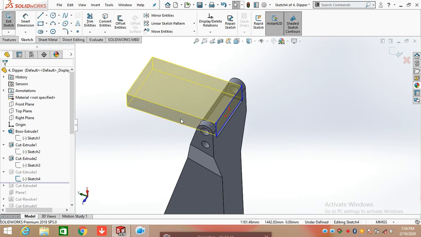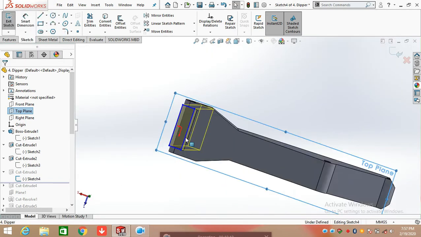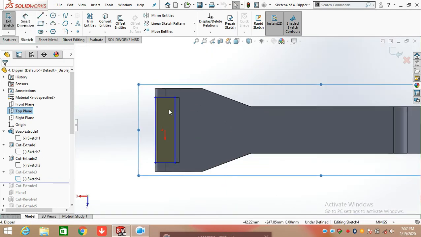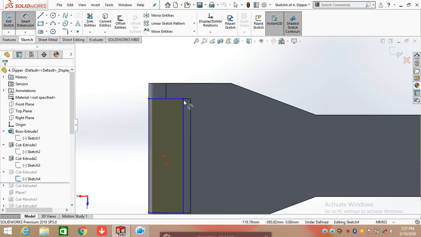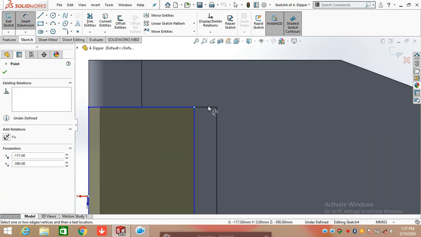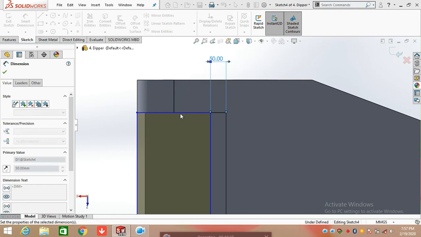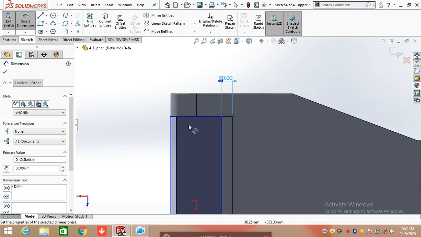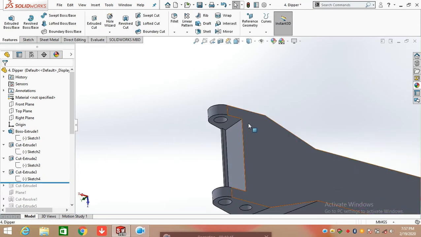After that, again select top plane and draw a sketch here. Again the rectangle, but this time defining the distance from the edge of the rectangle and the previous extrude cut edge, which is 50 mm, and make all these lines parallel with the body, and extruded cut through all.